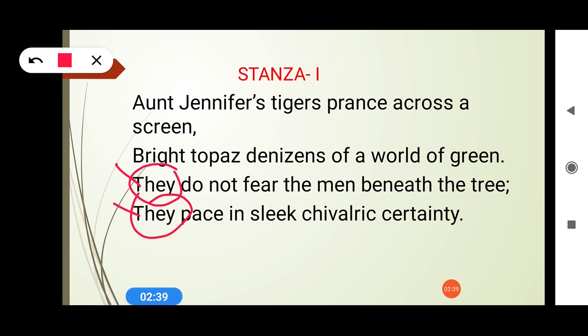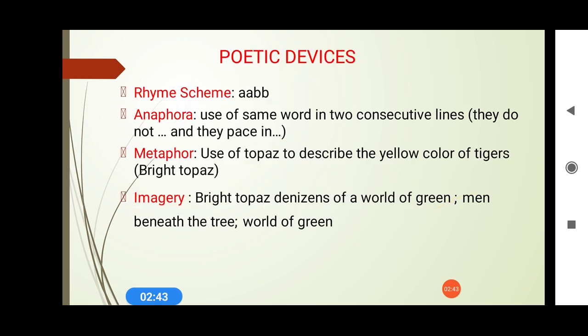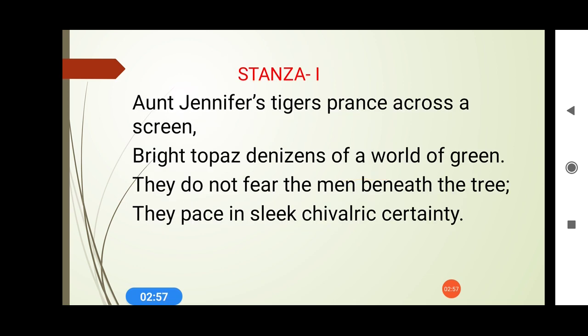Such sentences, in which the first word is repeated consecutively in two different lines, are called anaphora. Now let's have a look at the third poetic device that has been used by the poet. It's metaphor. Now we all know what a metaphor is. It's an indirect comparison, and let's see how the indirect comparison has been made by the poet. If I have to locate it, I will locate it here.